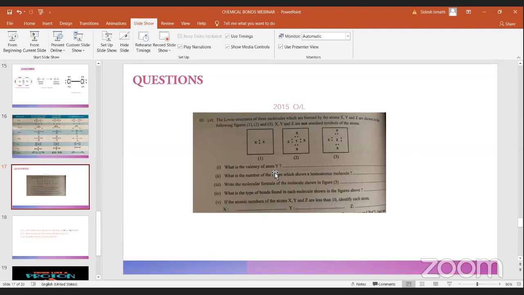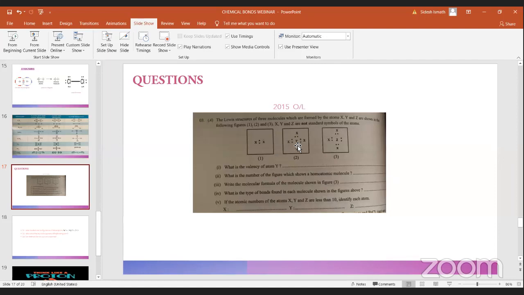Valency. When they're asking about the valency, you have to consider only the valence shell and give the answer, not everything. Yes, the valency of Y is 4. Now, how do you find that?